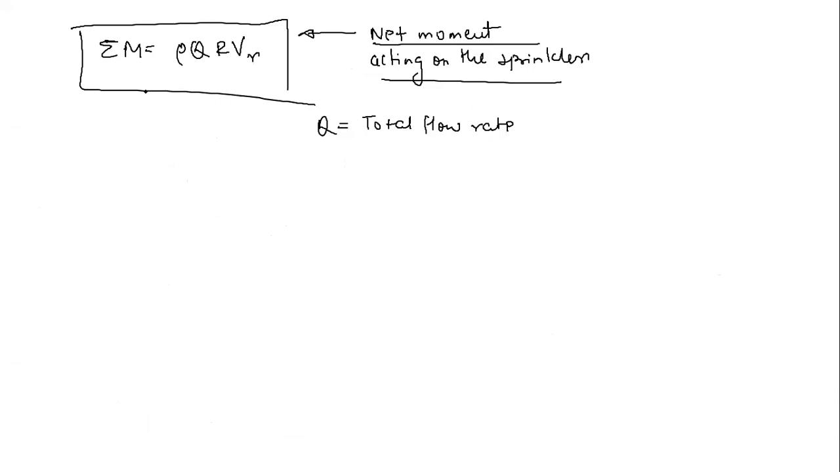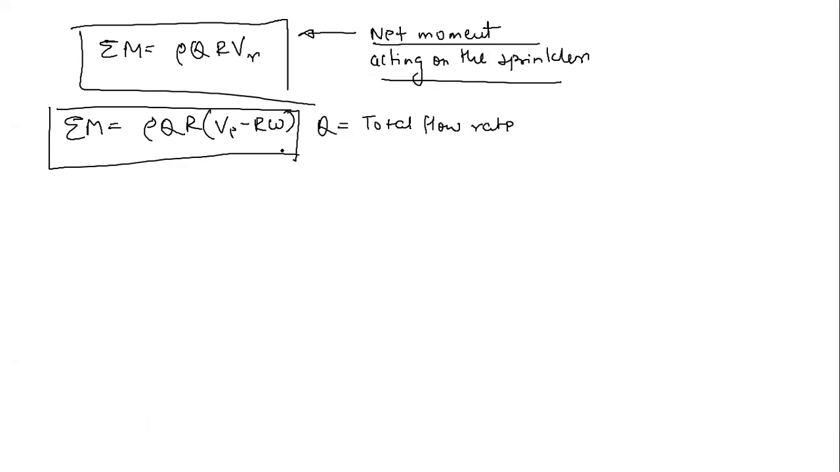Now let me simplify this. This will be simply rho Q r, then Vr is simply Ve minus r omega. So this is the final relation. Okay, so let me first ask, is there any doubt in this one till now?